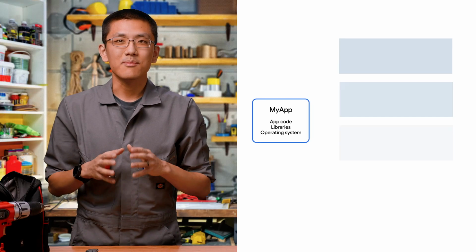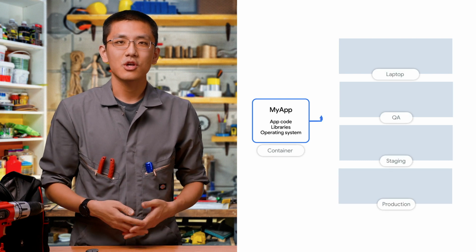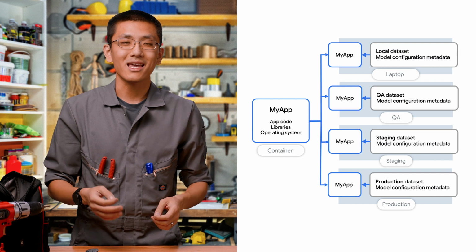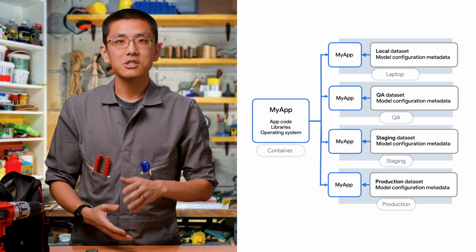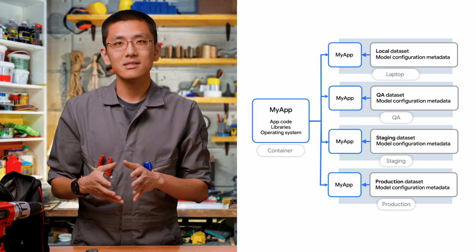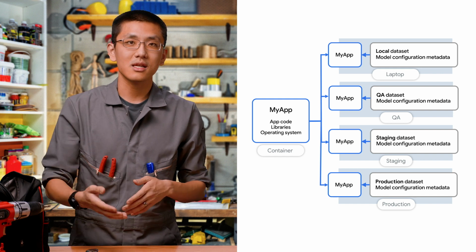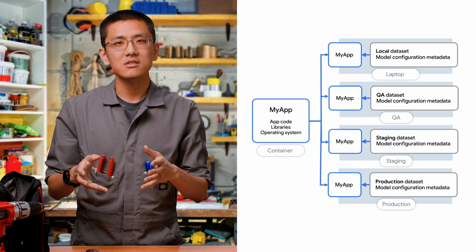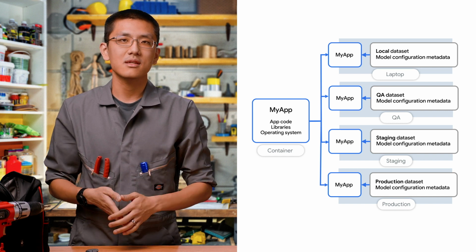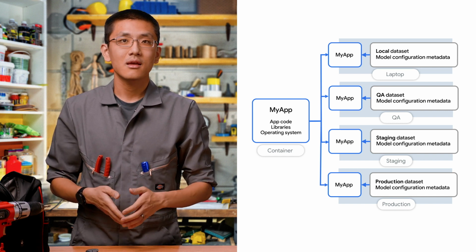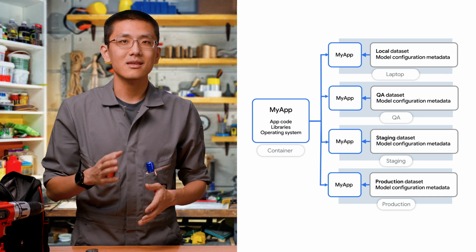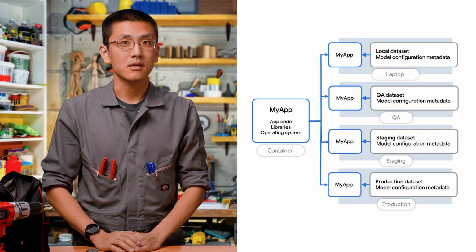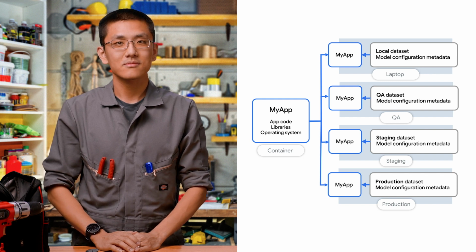For one thing, it brings a consistent running environment. Your app runs the same on your laptop, in QA or staging, and in production. And in machine learning, we often have different data sets for experimenting, training, evaluation, and test. Add to that the various configurations for models, as well as any relevant metadata that also needs to be passed in. And it's not hard to see why having easily configured environments can really improve productivity and, importantly, reduce mistakes.